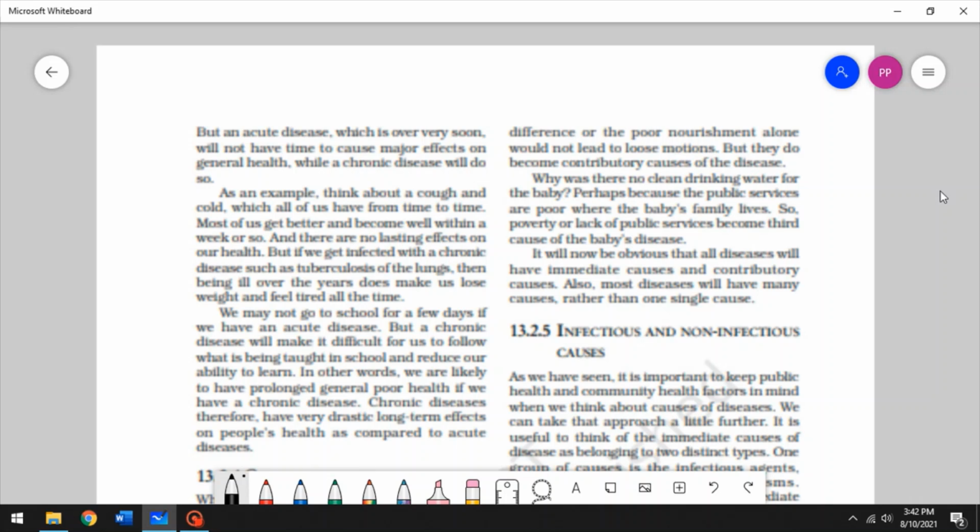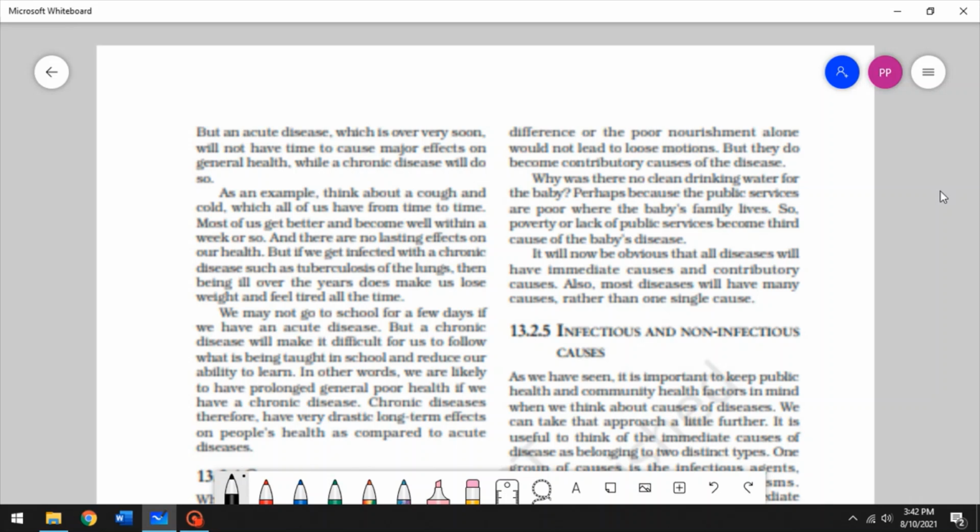So AIDS decreased the immune system of the body, and that is how even a disease as common and as less dangerous as the common cold has a profound impact on such people, and most people pass away with secondary diseases rather than AIDS itself.